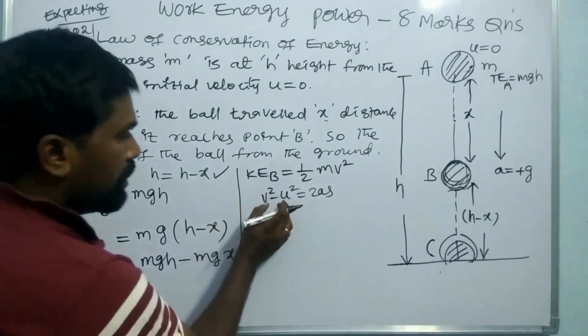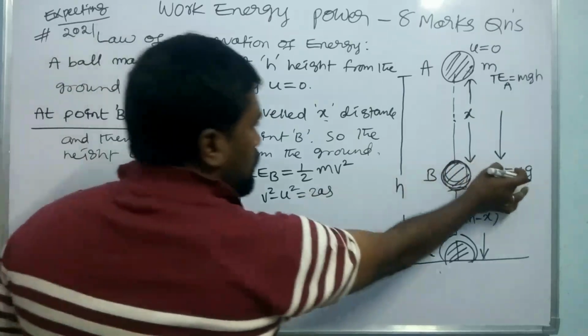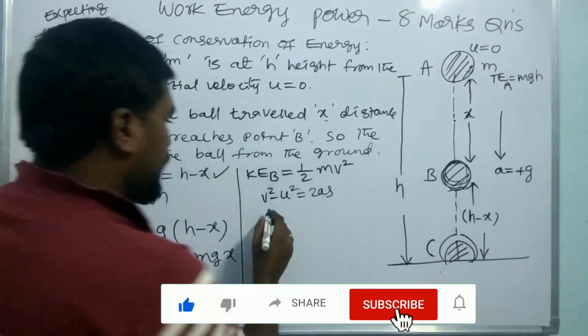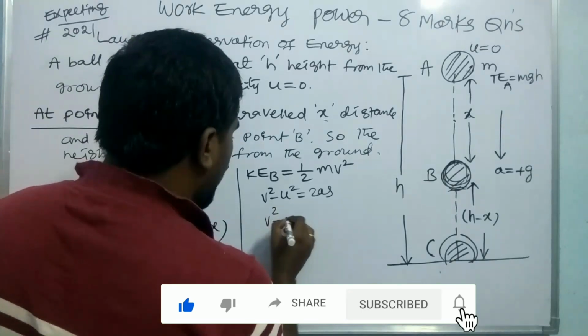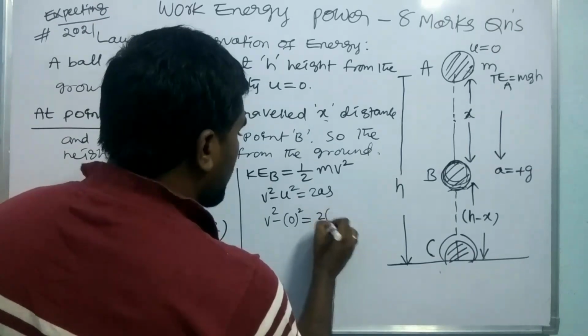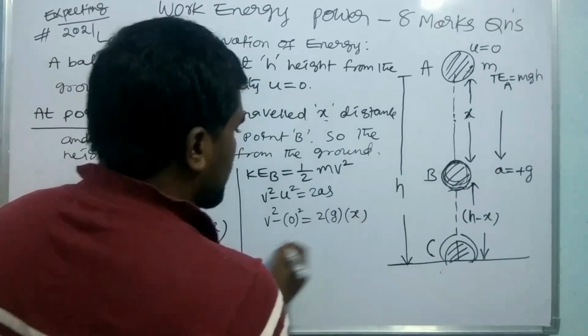Already you know the initial velocity, you know the acceleration due to gravity, a is equal to plus g, and you know the s value, that is the displacement x. Hence you can write v square minus u square, nothing but 0 square, is equal to 2 into a, nothing but plus g, into s, nothing but x.